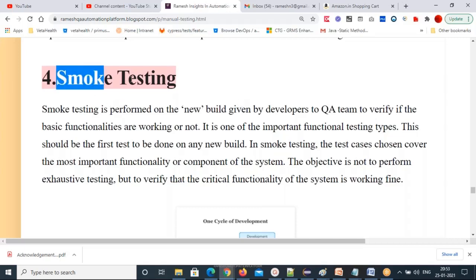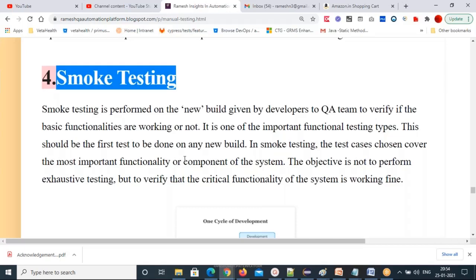Next is smoke testing. What is smoke testing? Smoke testing is performed on the new build given by the developers to the QA team to verify if the basic functionality is working or not. It is one of the very important functional testing types. This should be the first test done on any new build. In smoke testing, test cases are chosen to cover the most important functionality of the system.